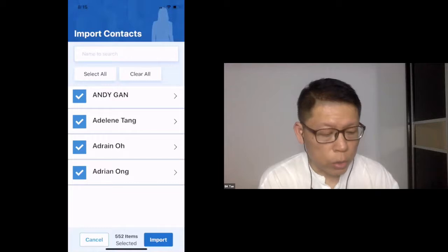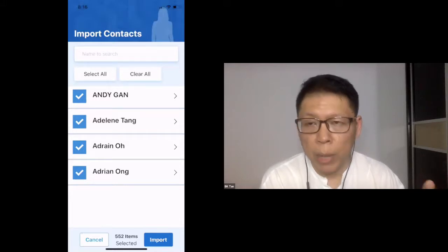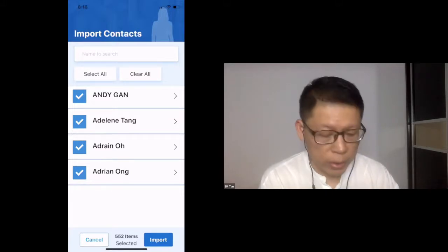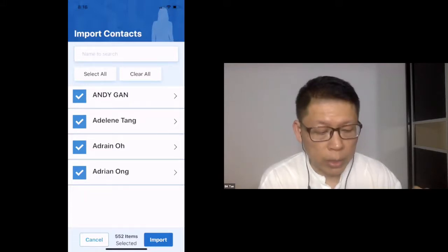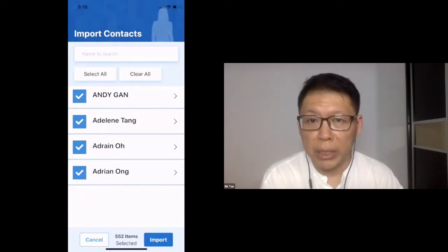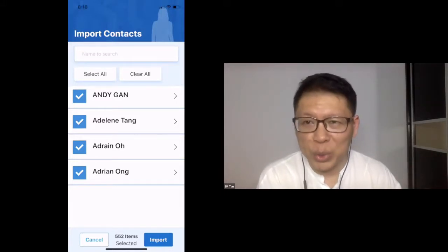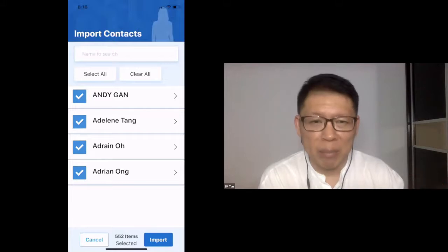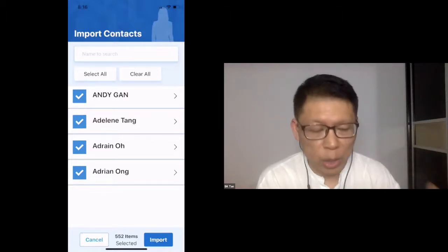So it will show you all the contacts that you have on your contact screen. You can either select all or clear all, or you can import them one by one based on the names that you have selected. That means you do not have to import every single person into your contacts. Like right now, I have 552 on this phone. So if I select all and I say import, you import everybody. Some of us have done that during convention and realized that they didn't want to. And when they wanted to delete them, they had to delete them manually. So don't do that if you are not planning to import everybody. Just a quick tip for you. Otherwise, you have to manually delete every one of them.